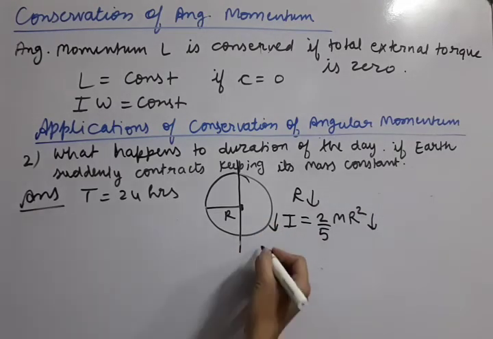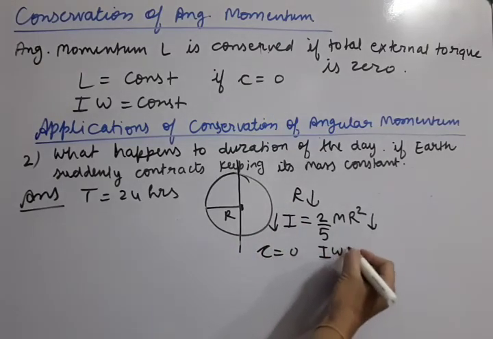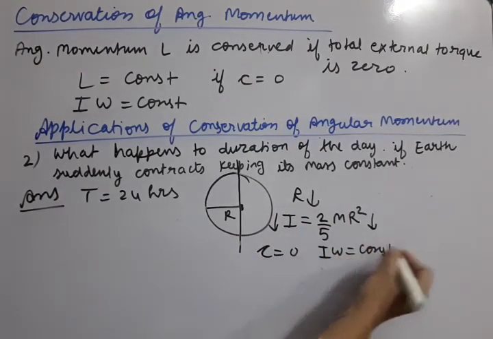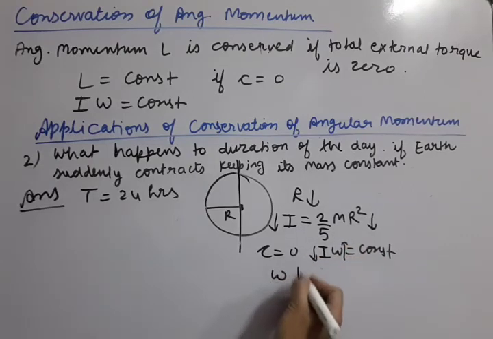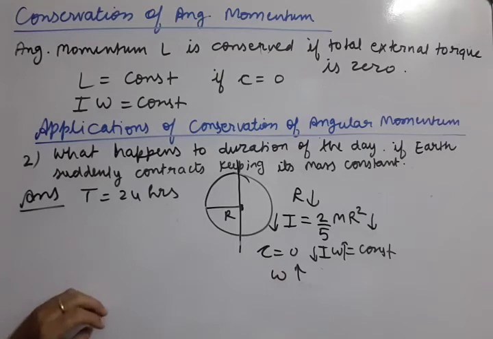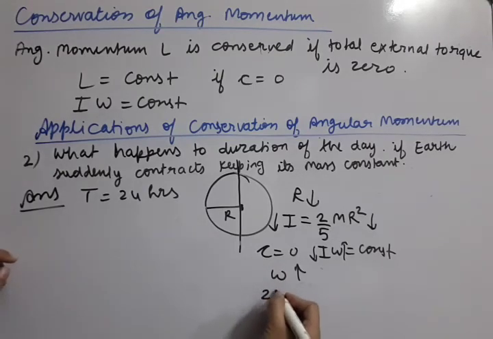Now we know that there is no external torque. So again I omega should be constant. So if I decreases, omega should increase. We have reached this point. Now if omega increases, the omega formula is omega equal to 2 pi by T. This way we come to time.